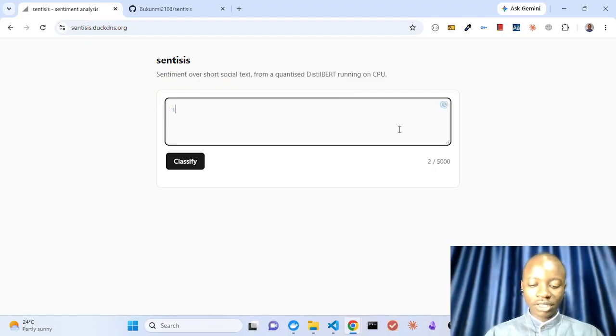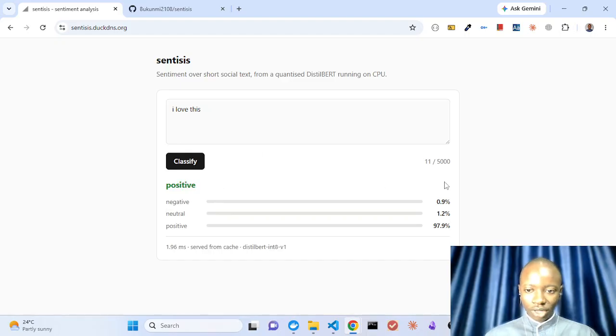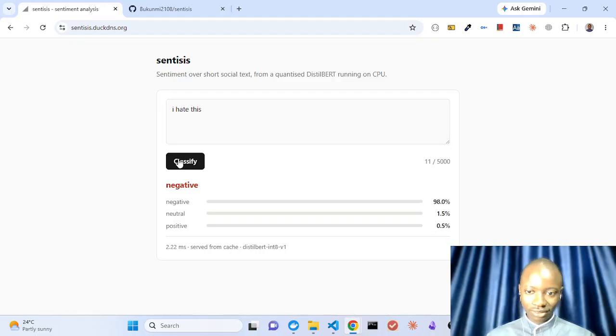If I type in "I love these" and click classify, it runs the classification and returns positive at 97.9%, neutral at 1.2%, and negative at 0.9%. So definitely this is the highest one. And if I change "love" to "hate", that should change the meaning. Negative is at 98.0%, neutral at 1.5%, and positive at 0.5%.